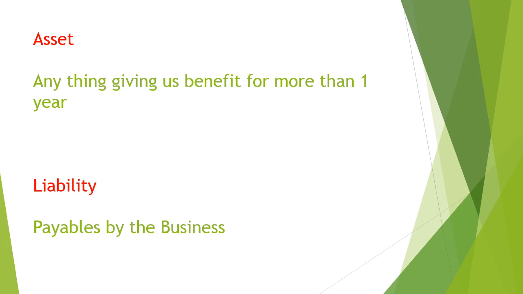Liability is an obligation of the business generated in the course of operations. A business transfers the asset to another creditor to settle its liability, because the asset has its own economic value and it has the power to settle the liability. In short, these are payables by the business.